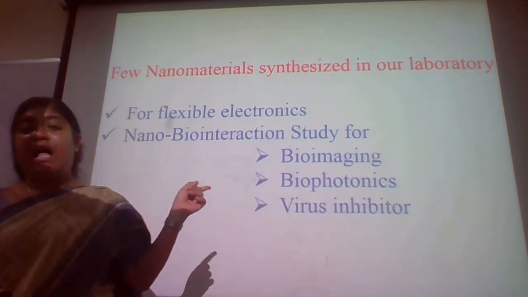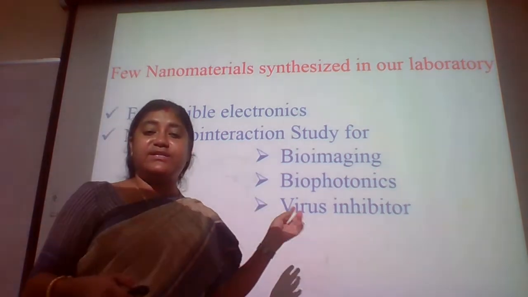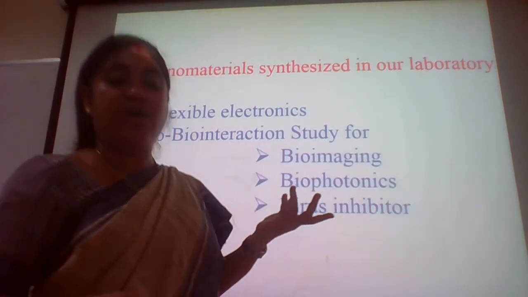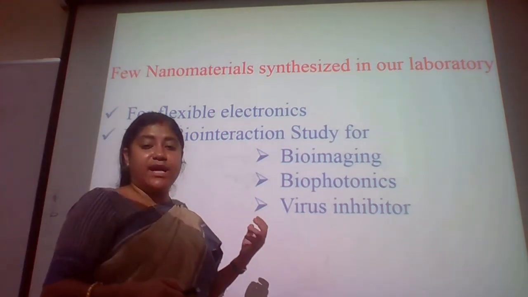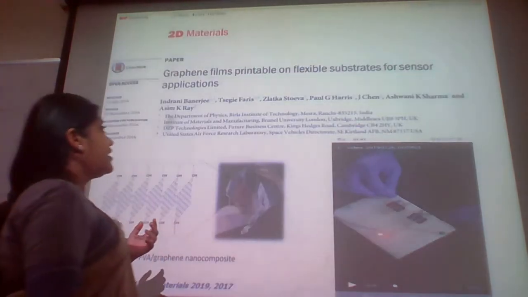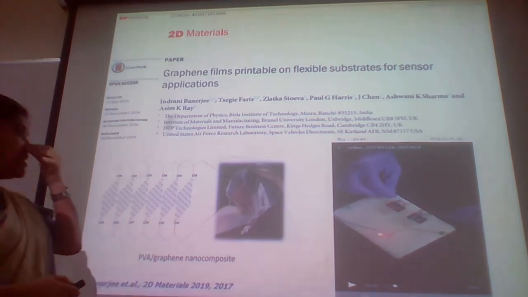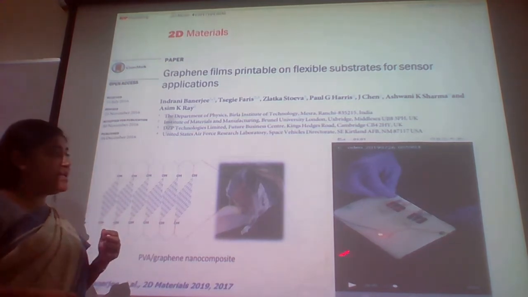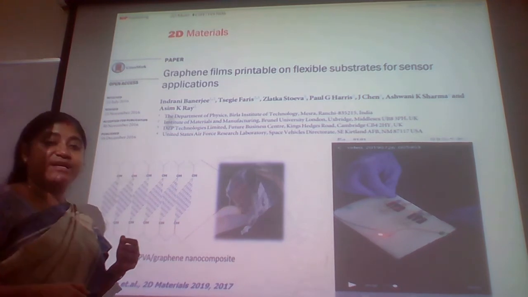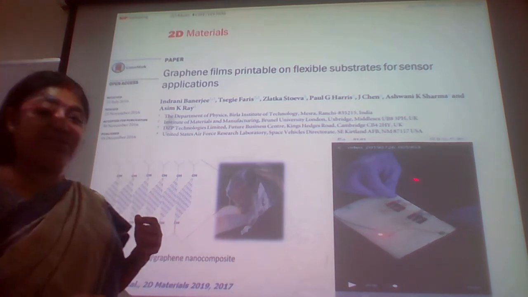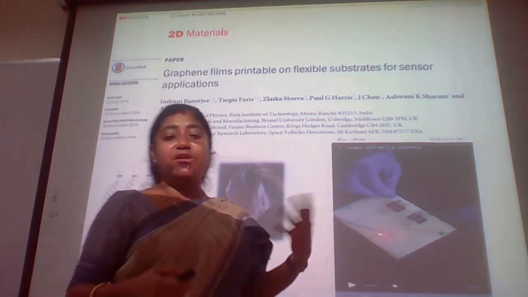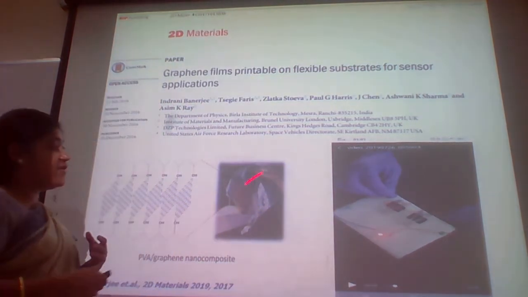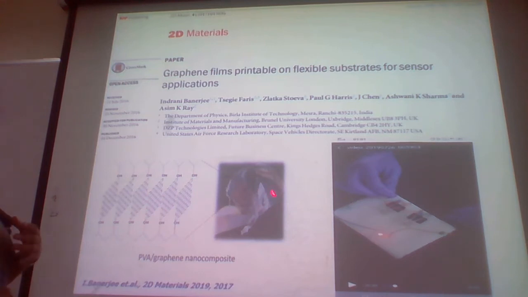In particular, I would show you one of the very recent works that we have explored as the COVID-19 inhibitor with the nanomaterials. Now this is the first work that I would like to share, that is the flexible electronics. We are making use of graphene. Mostly I would be showing a very big part of our laboratory, with all my students getting involved in making this kind of flexible electronics.